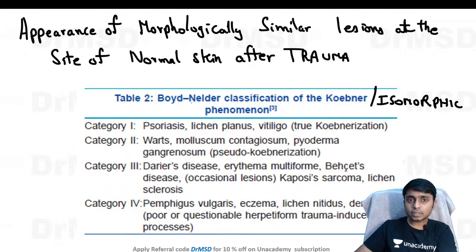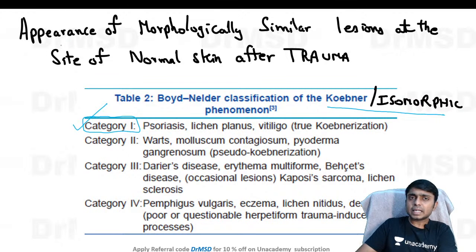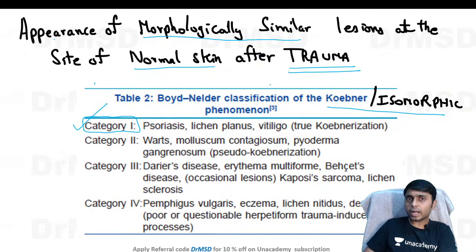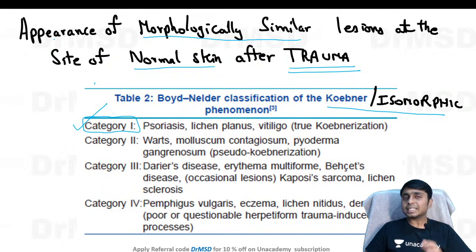And there is one more important phenomenon which can be observed in psoriasis. It is called Koebner's phenomenon, where we are going to classify psoriasis under category 1. Koebner's phenomenon, also called Koebner's isomorphic phenomenon, is defined as the appearance of morphologically similar lesions at the site of normal skin after we induce any trauma. So after a trauma, these patients of psoriasis are going to develop similar psoriatic lesions in the lines of the trauma.